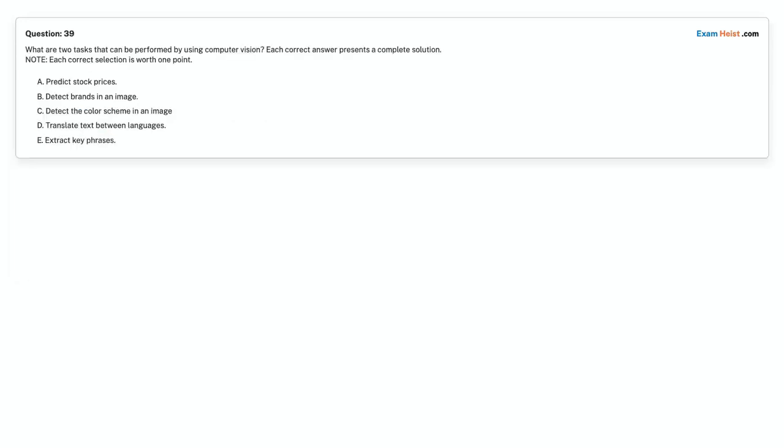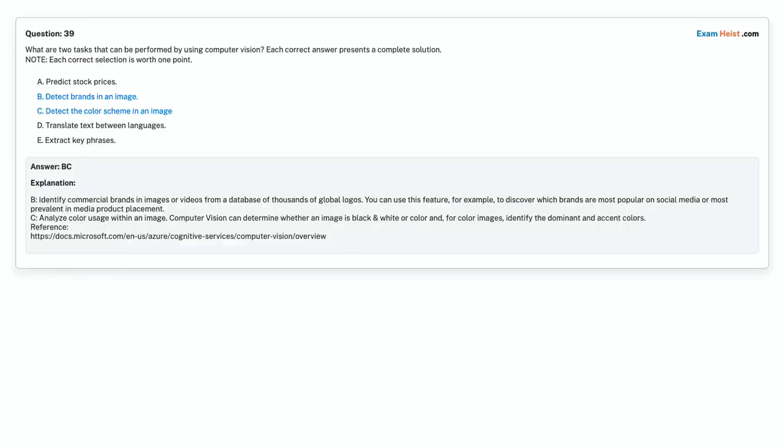Question 39. What are two tasks that can be performed by using computer vision? Each correct answer presents a complete solution. Note: Each correct selection is worth 1 point. Option A. Predict stock prices. Option B. Detect brands in an image. Option C. Detect the color scheme in an image. Option D. Translate text between languages. Option E. Extract key phrases. Choose the correct answer. Correct answer is option B. Detect brands in an image. Option C. Detect the color scheme in an image.